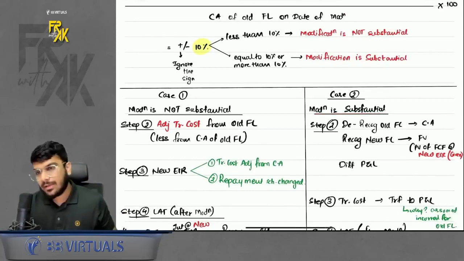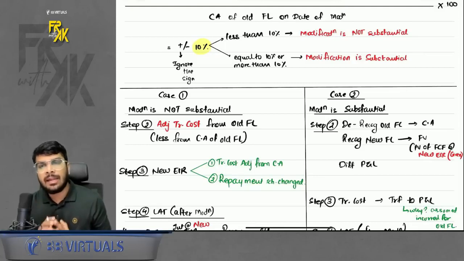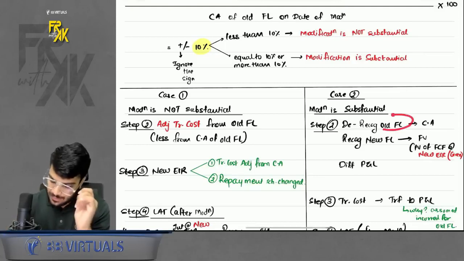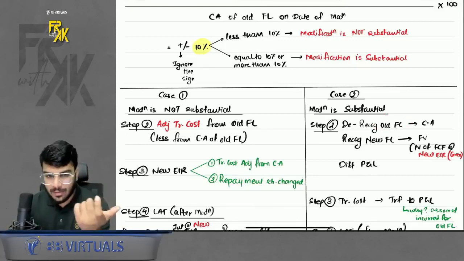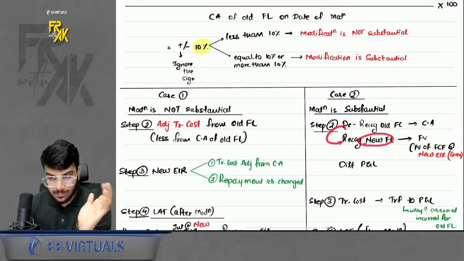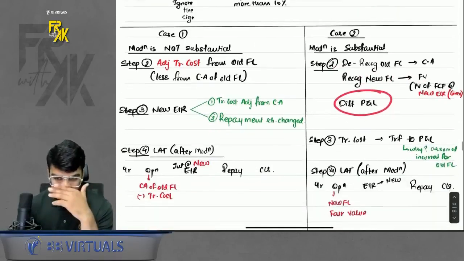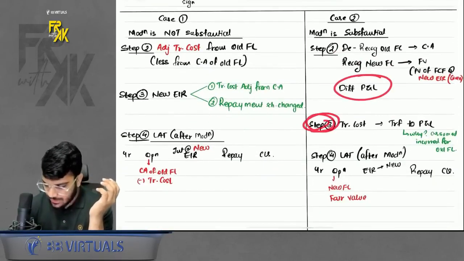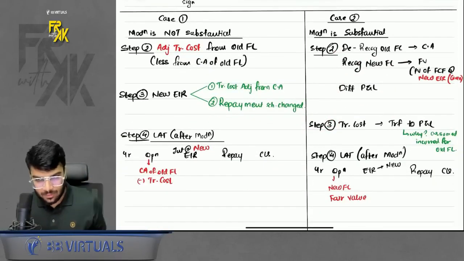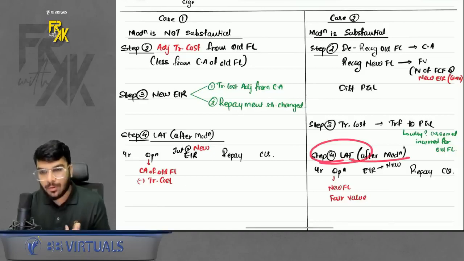In that case, if there is a major loss, it leads to breakup. Breakup means you will de-recognize the old financial liability at carrying amount. You will record the new financial liability. How to find the values, I will teach you, don't worry. The difference will be transferred to profit and loss. Whatever transaction cost is there is directly transferred to profit and loss. And then prepare the LAT after modification.